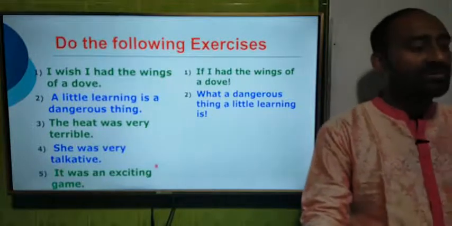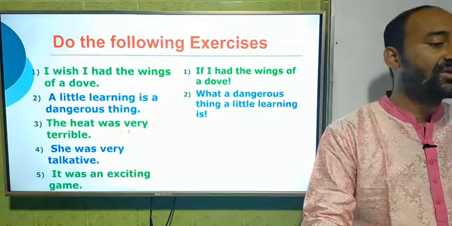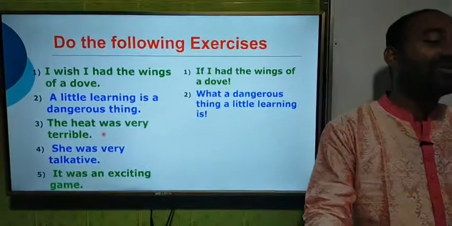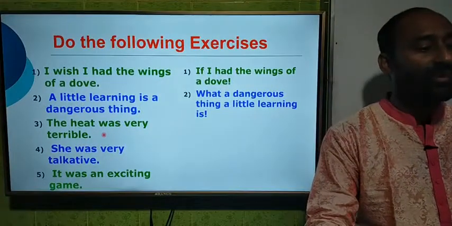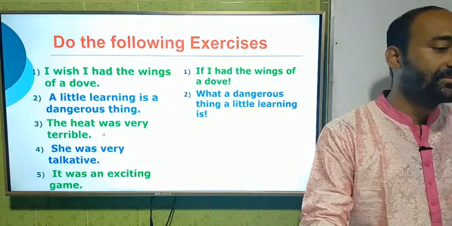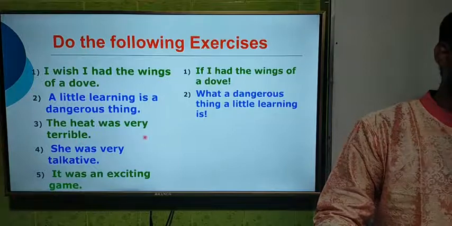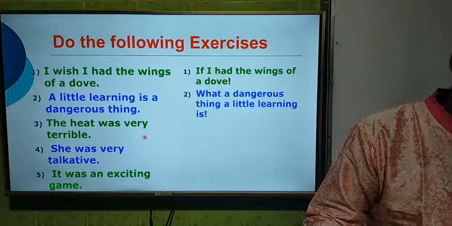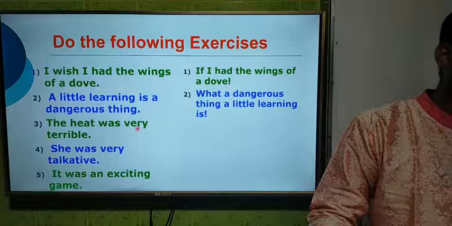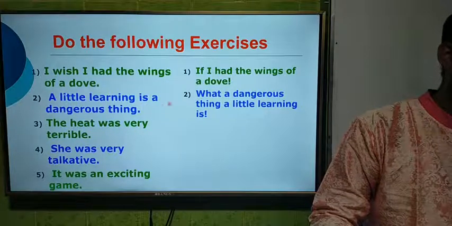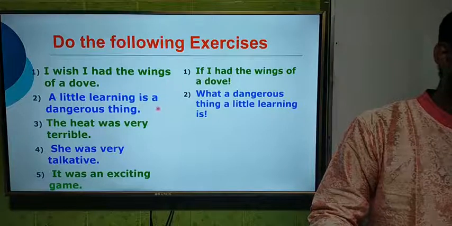Now dear students, question number 3. The heat was very terrible. Here there is no "a" or "an" in this sentence. That's why this will start with "how." If you can remember, it will be very easy. It will start with "how" and then the word after "very." Again I am going to explain. As there is no "a" or "an" in this sentence, we have to start with "how." Look at the answer of question number 2 again.